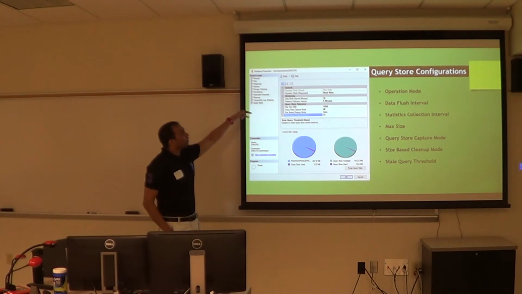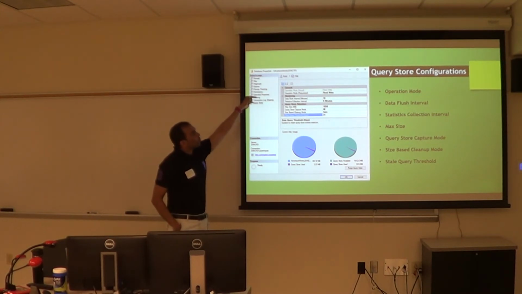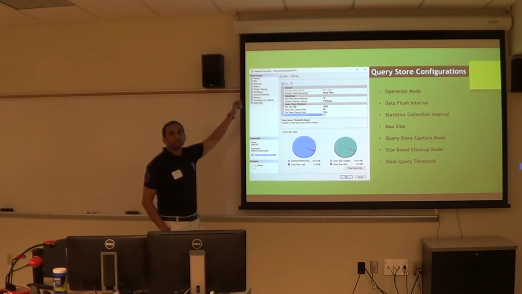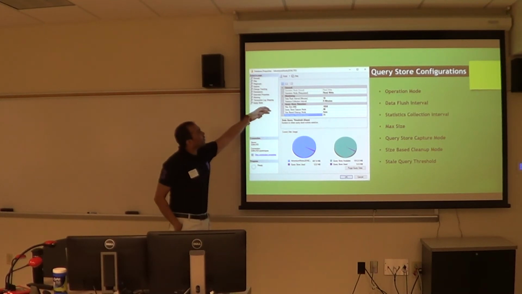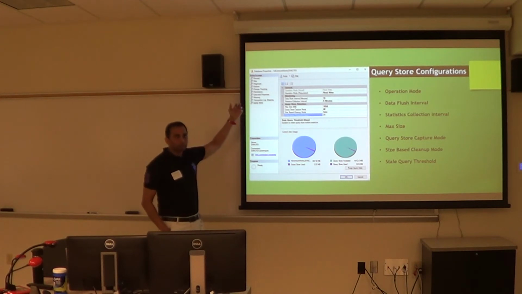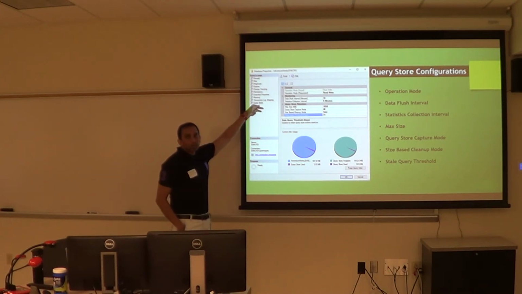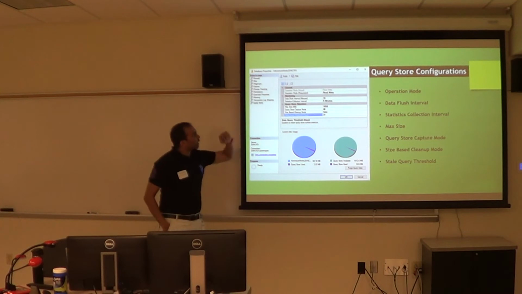Max size, you can configure the size of your Query Store, say 1024 MB, and once it reaches that 1024 MB, the operation mode will change by itself automatically from read-write to read-only. So you will be able to read, but no information gets stored into your Query Store. Then you have options to clean up. If you want to clean up your Query Store every 30 days, you can do that. What type of queries you want to capture, you have the capture mode for that.